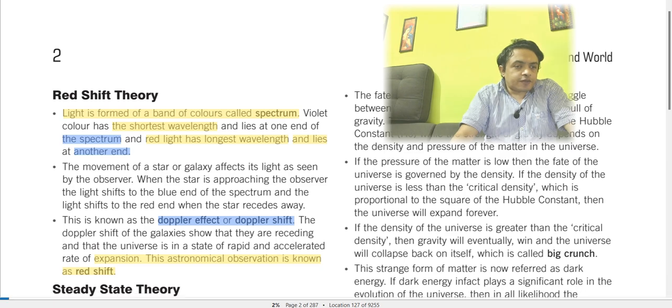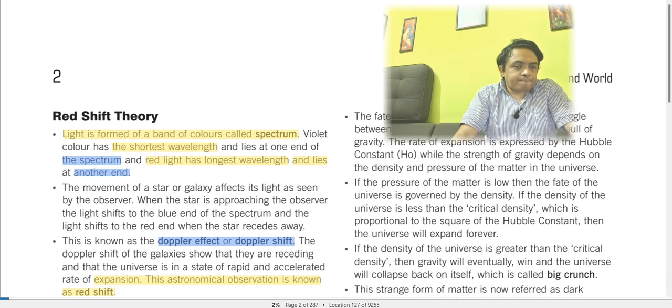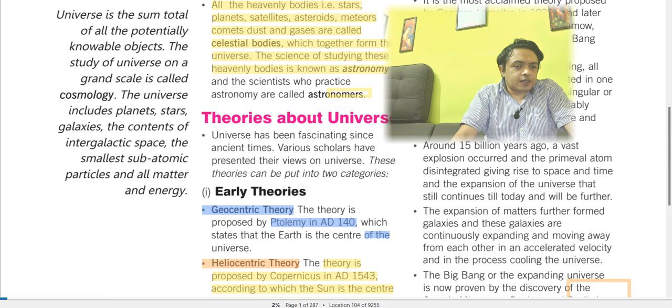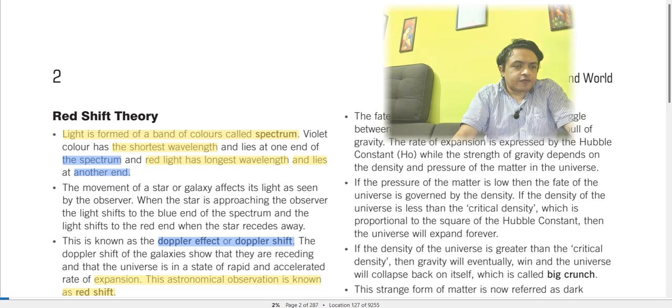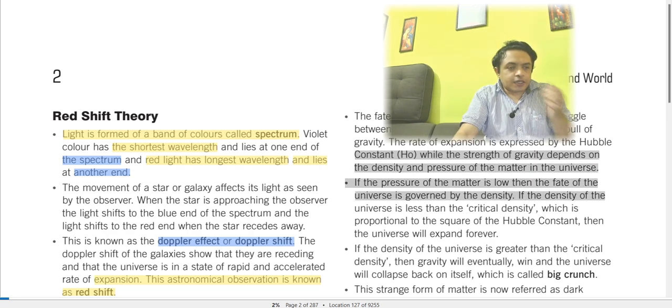If the pressure of the matter is low, then the fate of the universe is as follows. The rate of expansion is expressed by the Hubble constant, while the strength of gravity depends on the density and the pressure of the matter in the universe. If the pressure of the matter is low, then the fate of the universe is governed by the density. If the density of the universe is less than the critical density, which is proportional to the square of the Hubble constant, then the universe will expand forever.